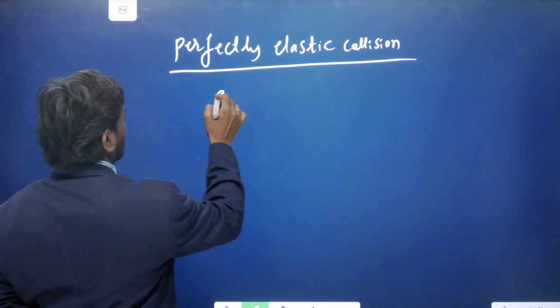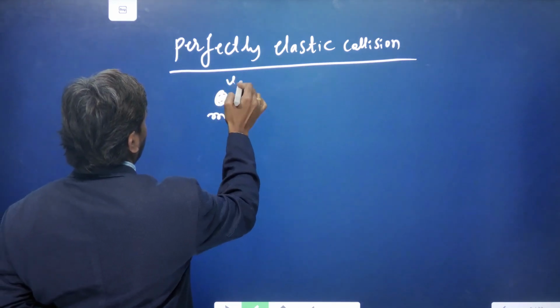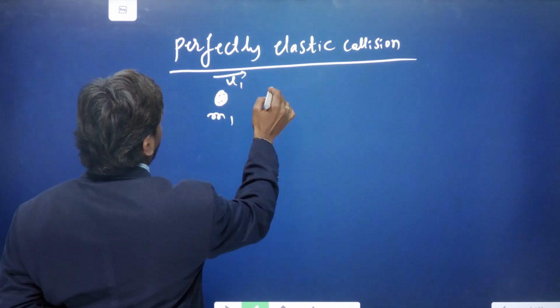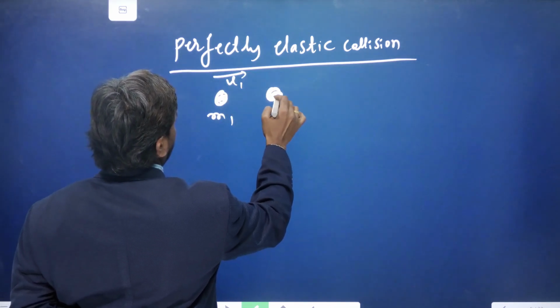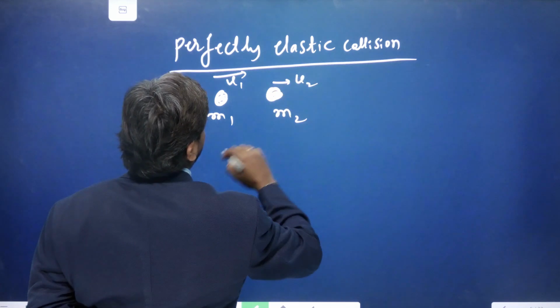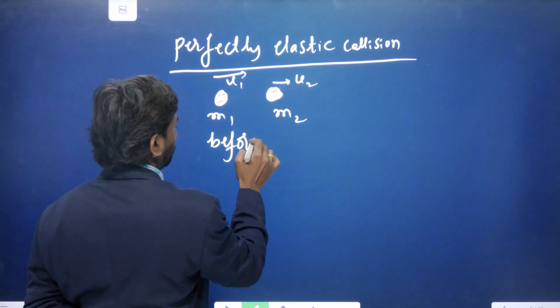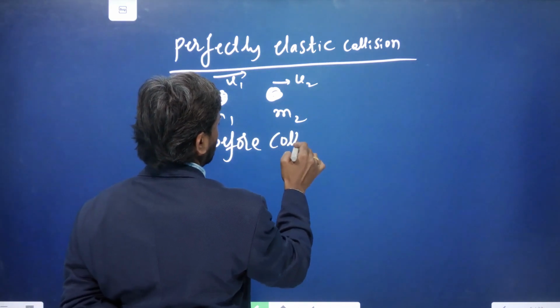Let us consider a mass m1 moving with a speed u1, and another mass m2 moving with a speed u2, before collision.